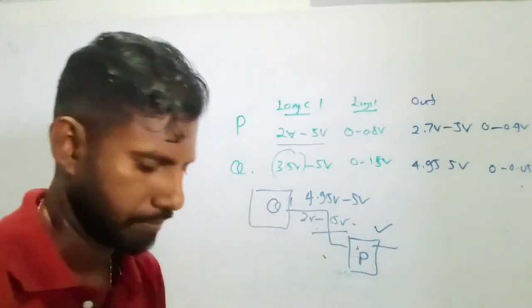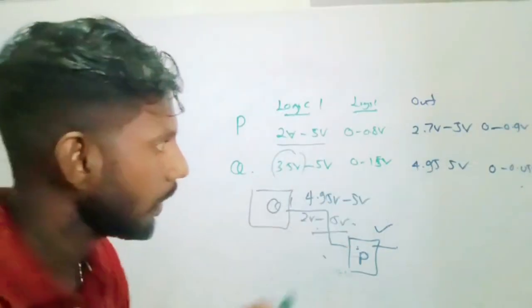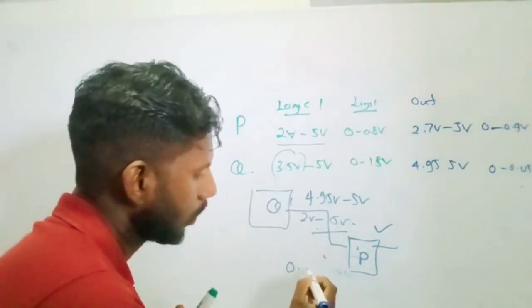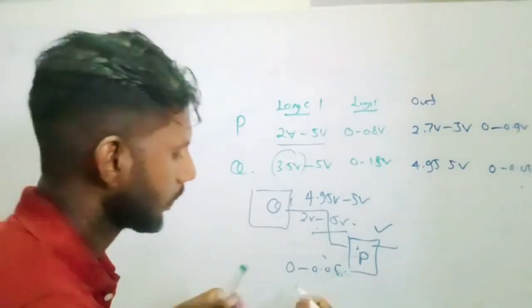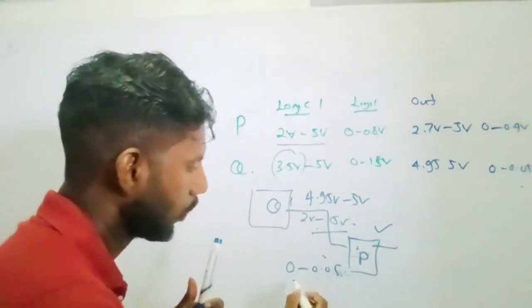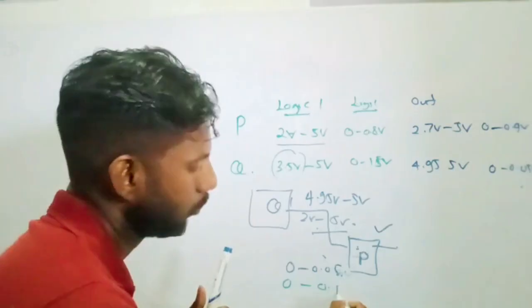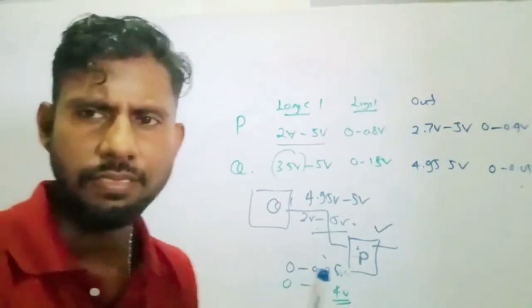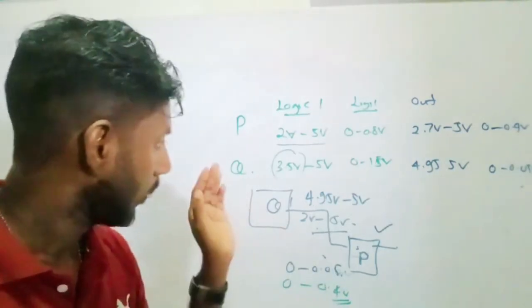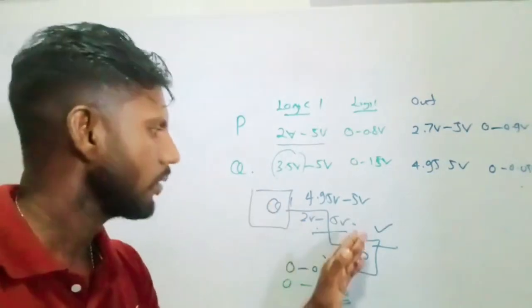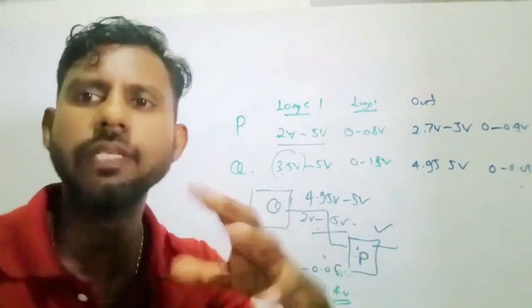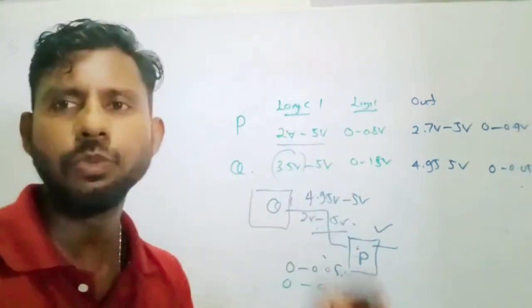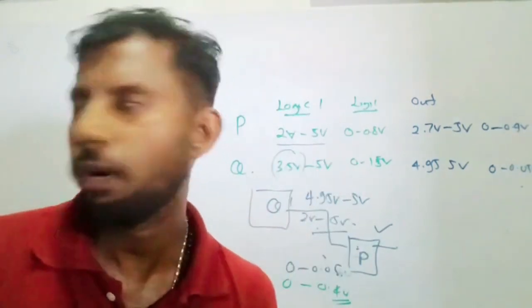Let's see the 0 value. It's between 0 to 0.05, and P will recognize 0 to 0.4 volt as 0. So Q's 1, P takes as 1, Q's 0, P takes as 0. So logic levels are equal, and this works properly.